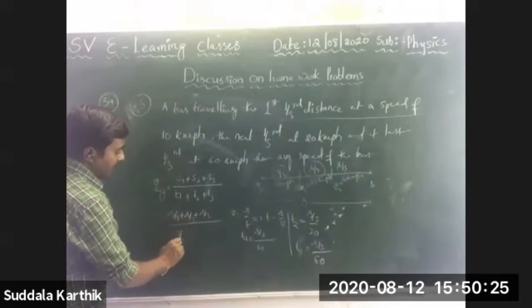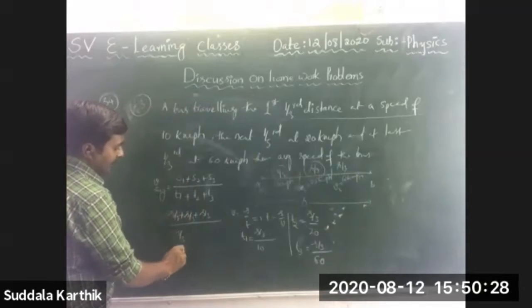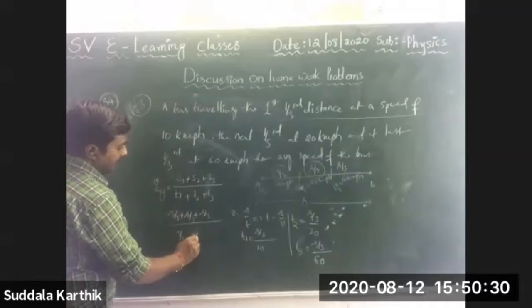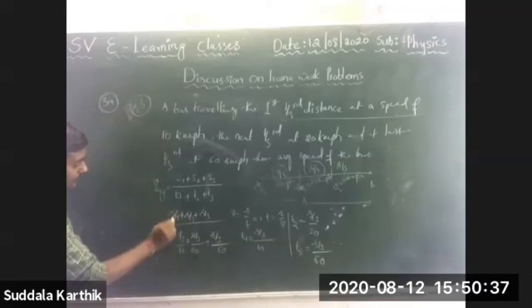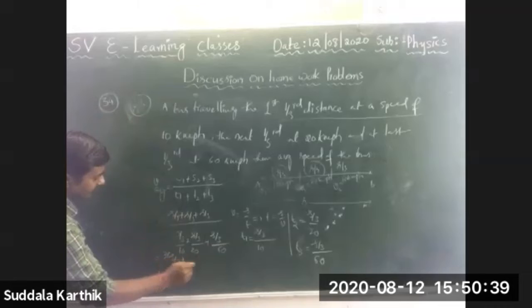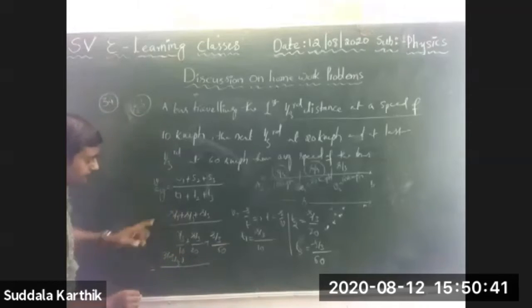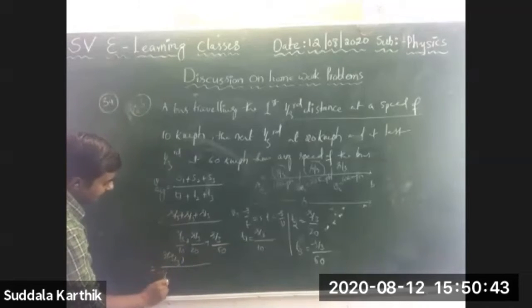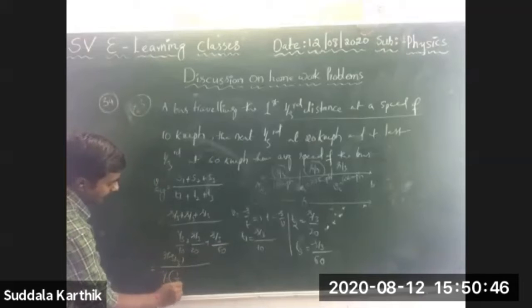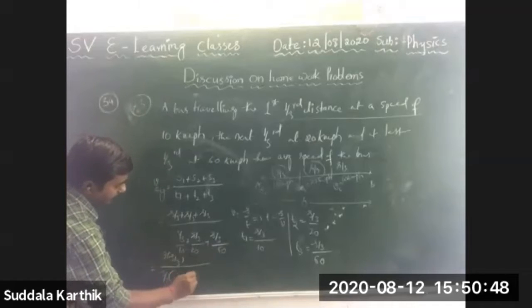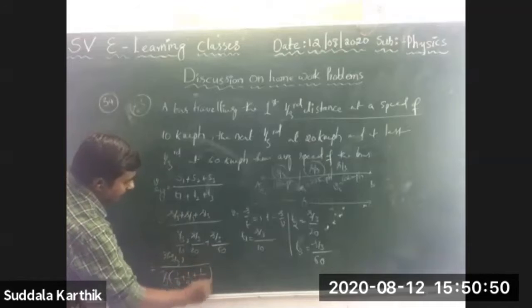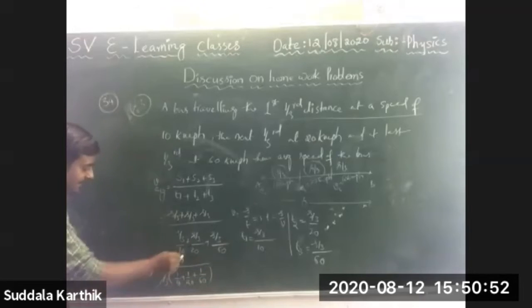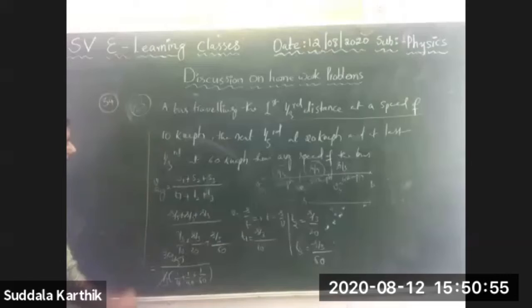T1 is how much, Nana? S by 3 by 10, plus S by 3 by 20, plus S by 3 by 60. So 3 into S by 3 divided by, now S by 3 I am taking common, 1 by 10 plus 1 by 20 plus 1 by 60. So S by 3 cancels, Nana. In the numerator, 3.